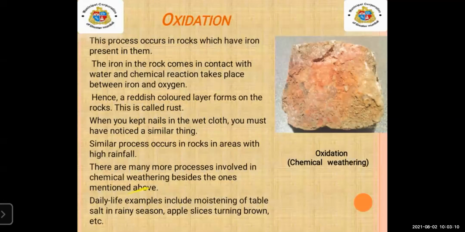Here are also daily life examples, including moistening of table salt in the rainy season, and an apple slice turning brown. When we cut an apple slice during the rainy season, after some time it will turn brown. So this is an example of chemical weathering. Here we have studied oxidization.